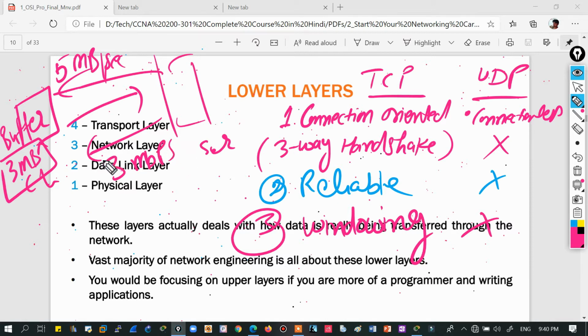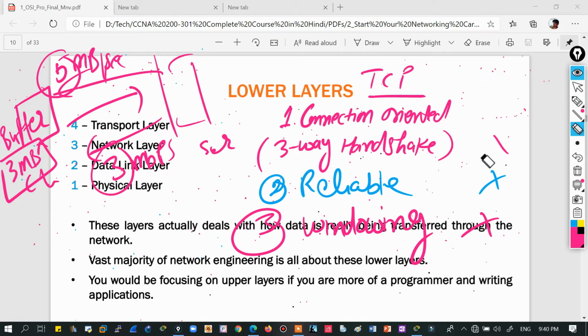So this amount of data that is being transferred at a time, that is the window size, okay? So TCP supports this feature, but UDP doesn't support this feature. So these are three major differences between TCP and UDP, and you can be asked these questions in your interviews or in your online exam.